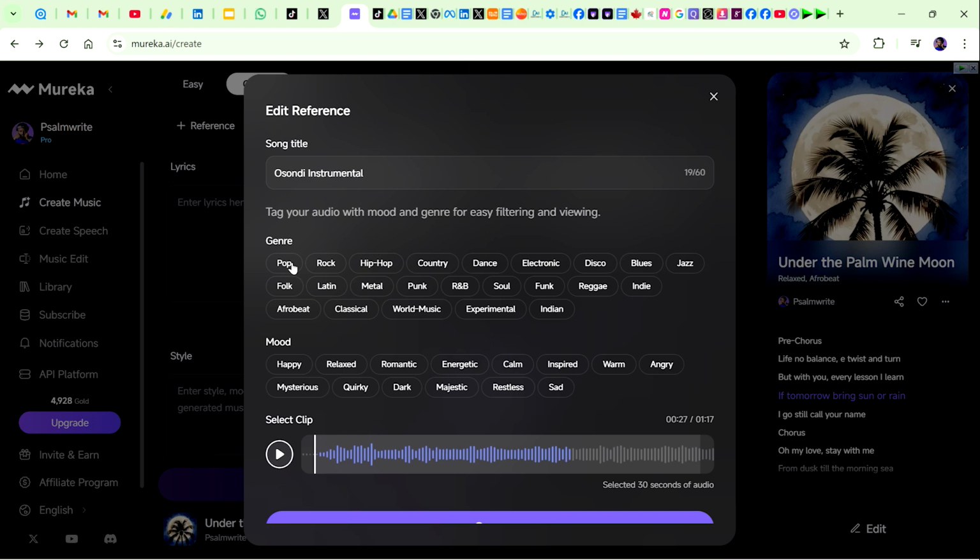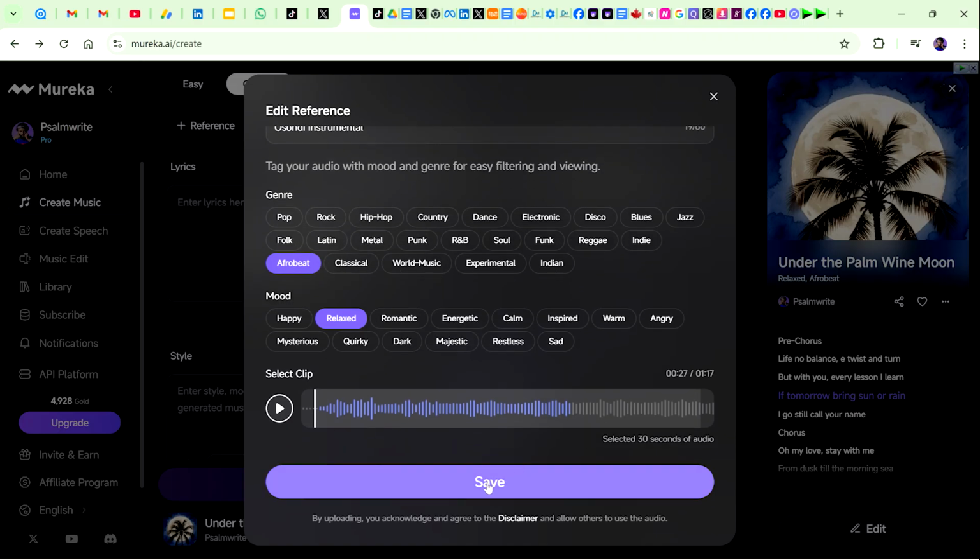Then we move to the genre because of say Highlife no dey. So we go pick Afrobeat. Right. Then we move down to the mood. The mood we get happy, relaxed, romantic. The lyrics are romantic lyrics, but because of the style of song, we go choose relaxed. You know, all those big men, when they listen to all this kind of Highlife, they dey very chill. So we go pick relaxed. Then we click on save.